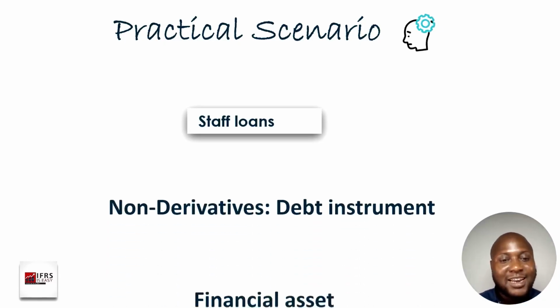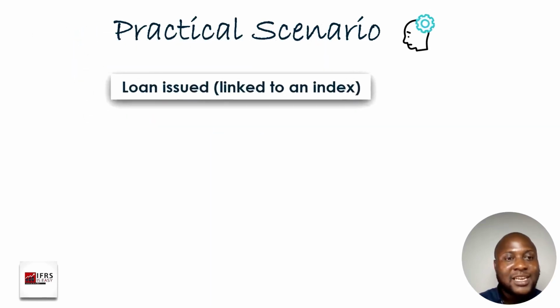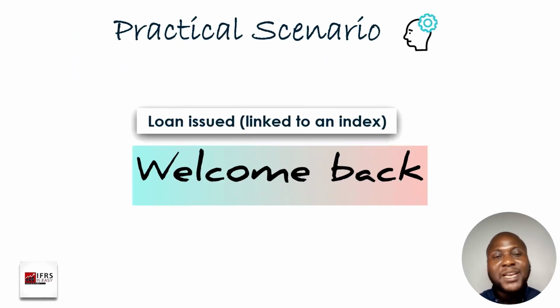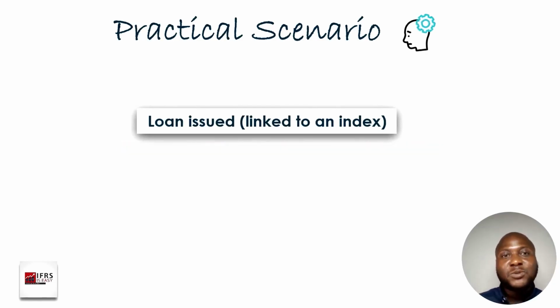Okay. And lastly, you'll be looking at a loan issued that is linked to an index. We mentioned that when you issue a loan, it's more like borrowings, where you are collecting money with the promise to pay back in the future. And so what you have is a financial liability. In terms of nature now, is it a derivative or a non-derivative? What you have here, we call an embedded derivative. It is a debt instrument as well.